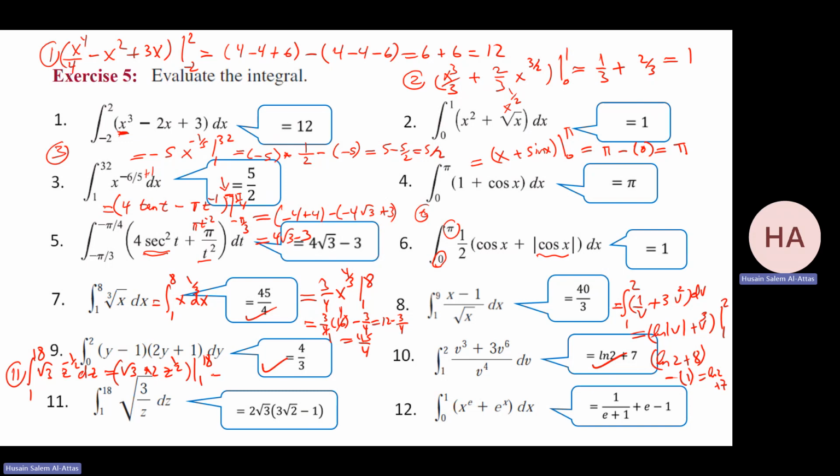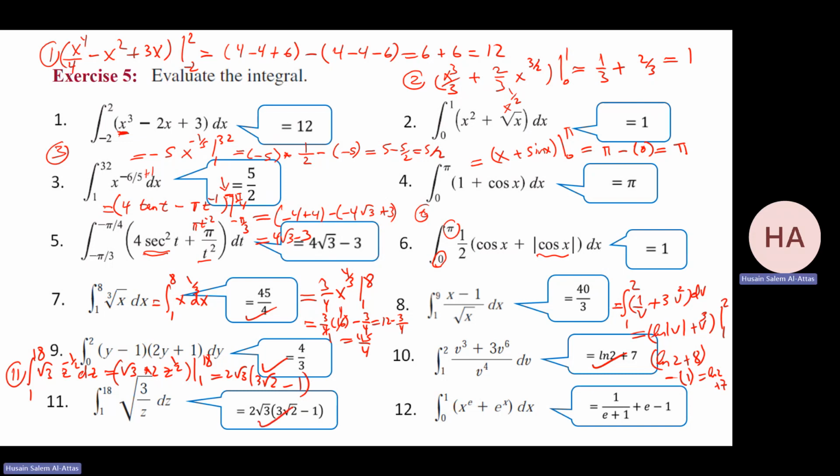Calculation. That will be 2 square root of 3, square root of 18, which is 3 square root of 2, minus 1. That's the answer.